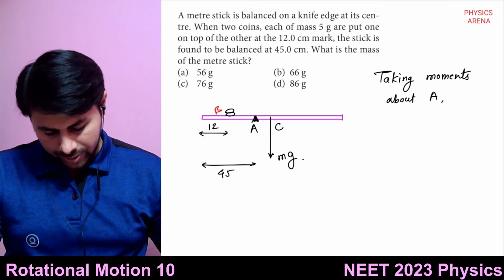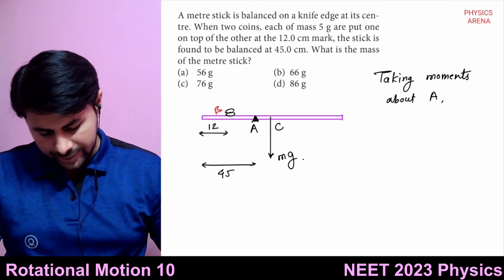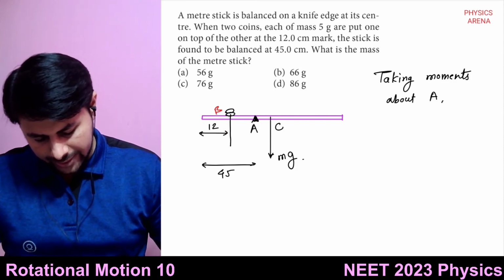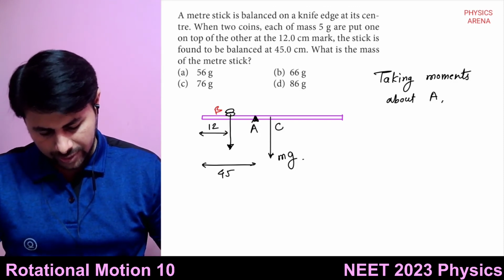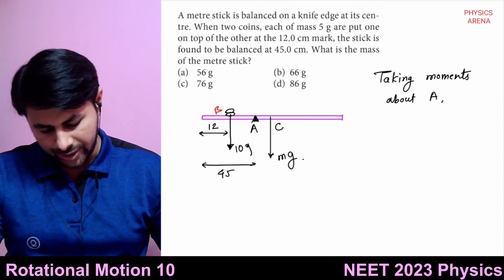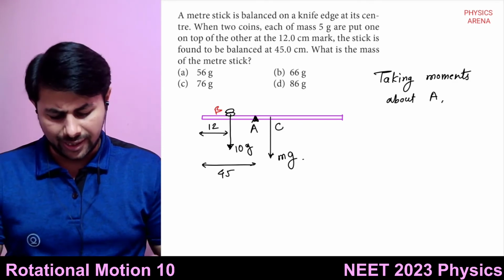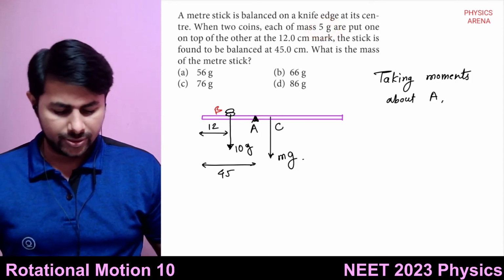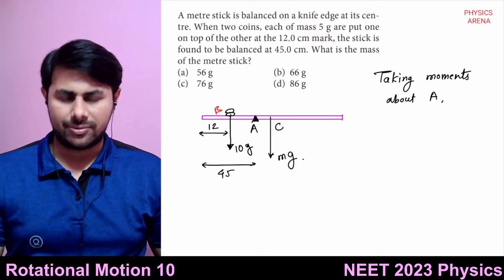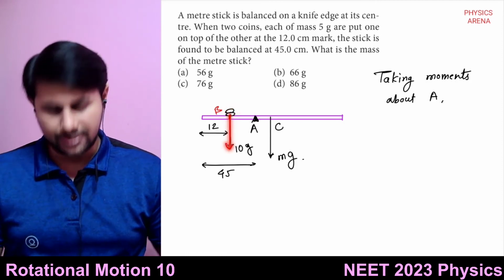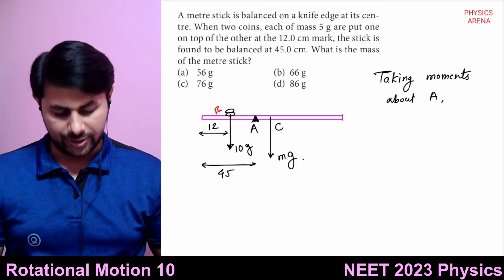The weight of two coins will act downwards. And how much is that? It is 10 times g, 10 grams times g, because the mass of one coin is 5 grams, so the mass of two coins is 10 grams. So weight is 10 times the acceleration due to gravity.